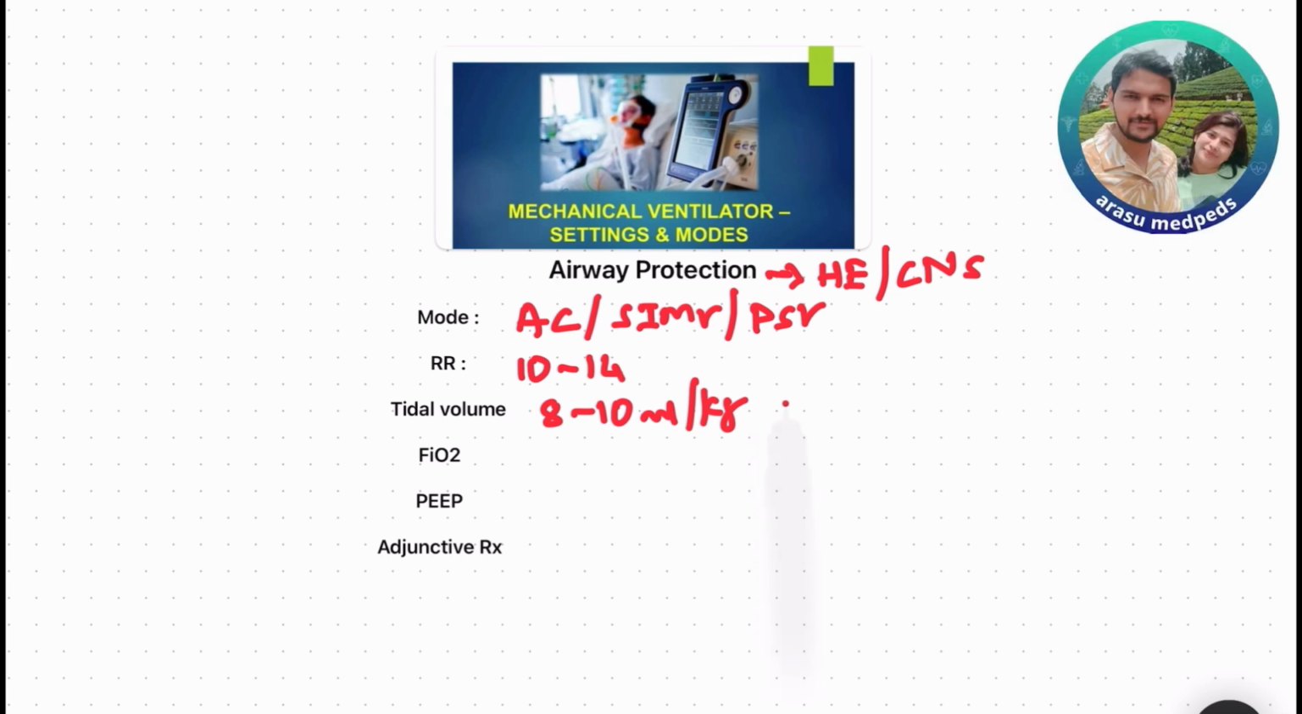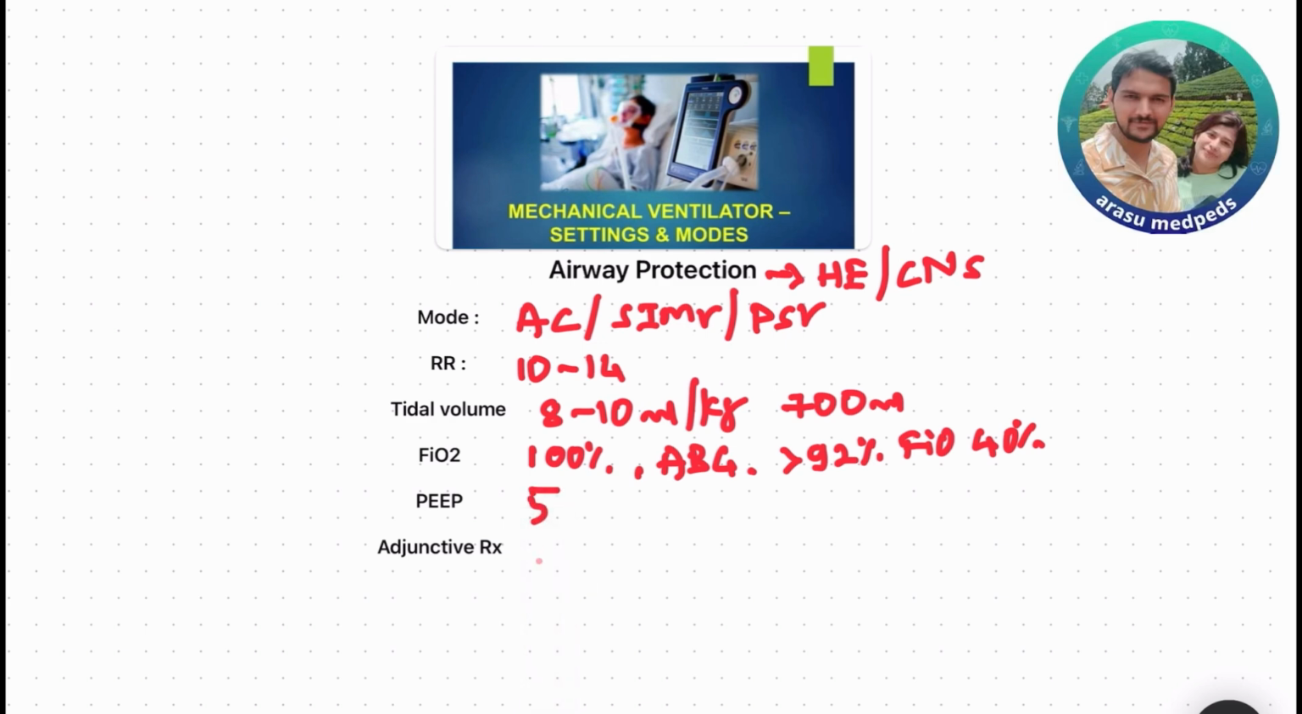Suppose in adults if we take 70 kg, so we can keep a tidal volume of about 700 and lesser ml. And what about FiO2? Always begin with 100%. Then we need to obtain ABGs. Based on that we can wean till the saturation is maintained above 92%. To a minimum of, a goal should be to lower FiO2 till 40%. What about PEEP? Ideally we can keep 5.